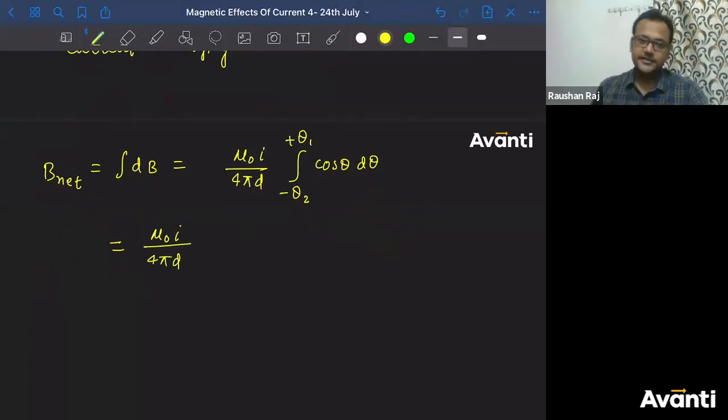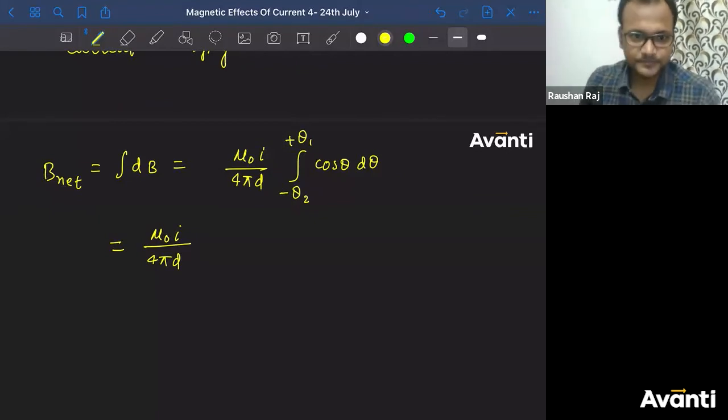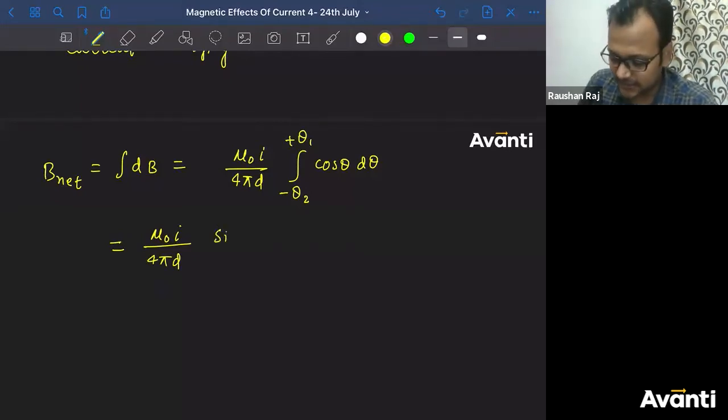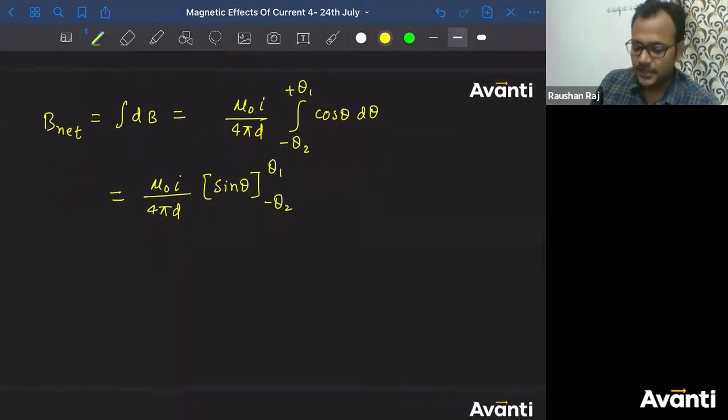Sin theta, correct? Atharv got it wrong, Mansi got it wrong, Chetna got it wrong, Ganesh got it wrong. Integration of cos theta is only sin theta, not minus sin theta. Vidya got it wrong. So integration of cos theta is only sin theta. Limits are from minus theta to theta. Okay? Now put the limits.